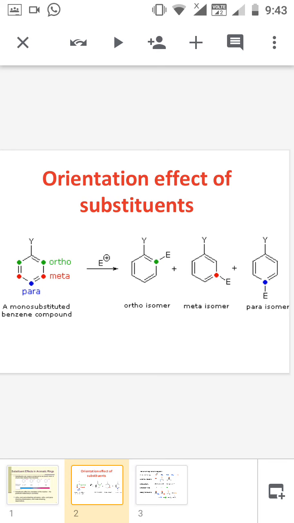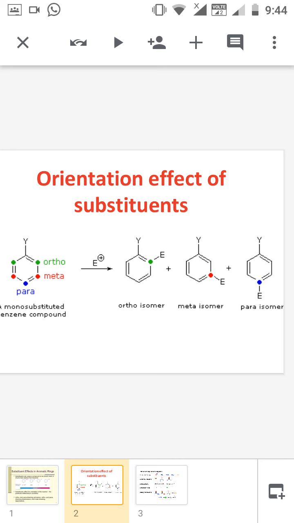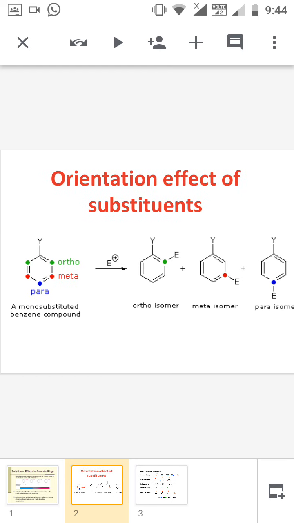Okay, so the electrophile is represented here as E plus, and the possible outcome or product of the reaction is the ortho isomer, the meta isomer, or the para isomer. These are the possibilities. The final product will depend upon the nature of the Y.